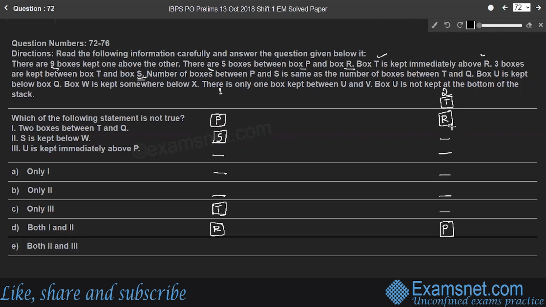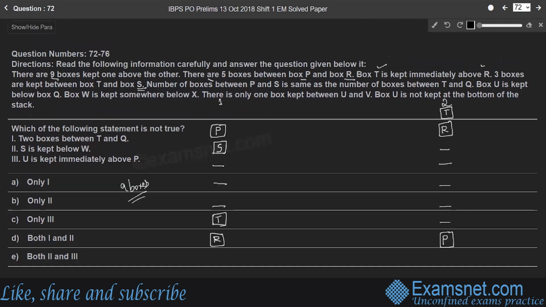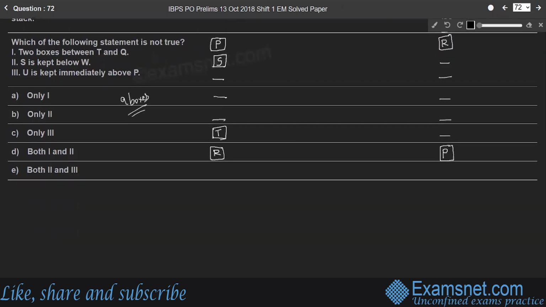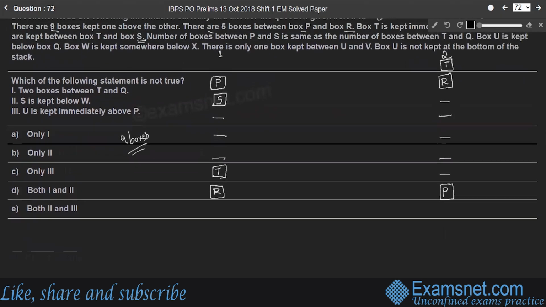Since there are only 9 boxes, in case 1, we cannot keep box S below the box T, right? Here, up to this information, 1, 2, 3, 4, 5, 6, 7 boxes got over. If we keep box S here below T, there will be more than 9 boxes, right? Therefore, we have to keep box S above box T, right?